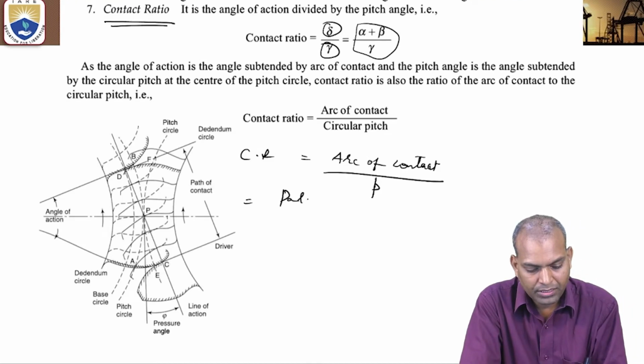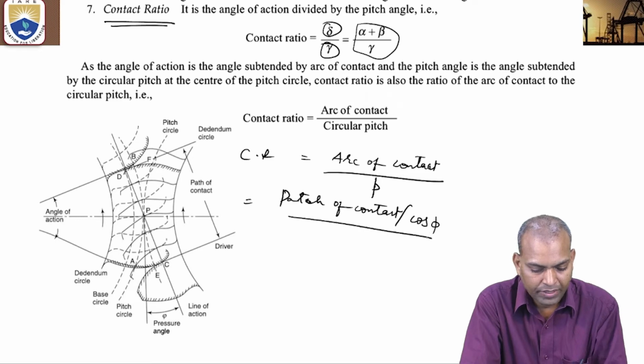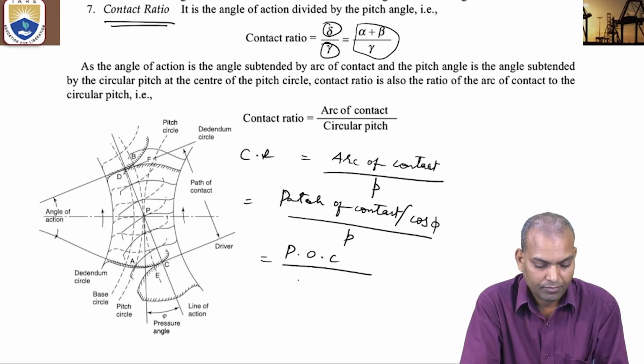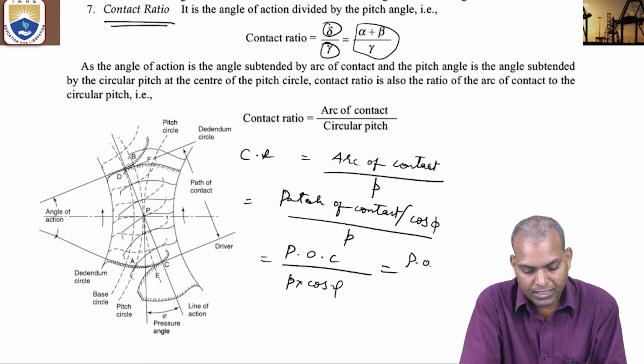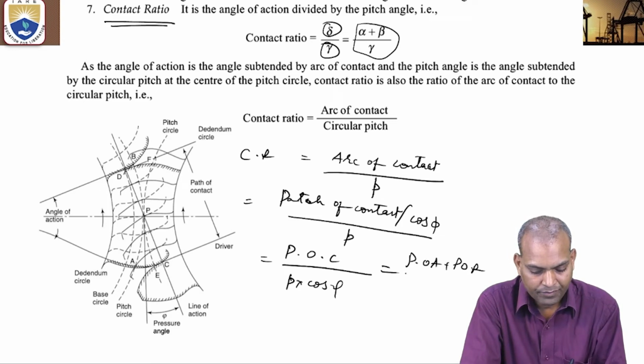Path of contact, by cos phi divided by P. That means path of contact is P times cos phi. Again, what is the path of contact? Path of approach plus path of recess, that is P times cos phi. This is contact ratio.